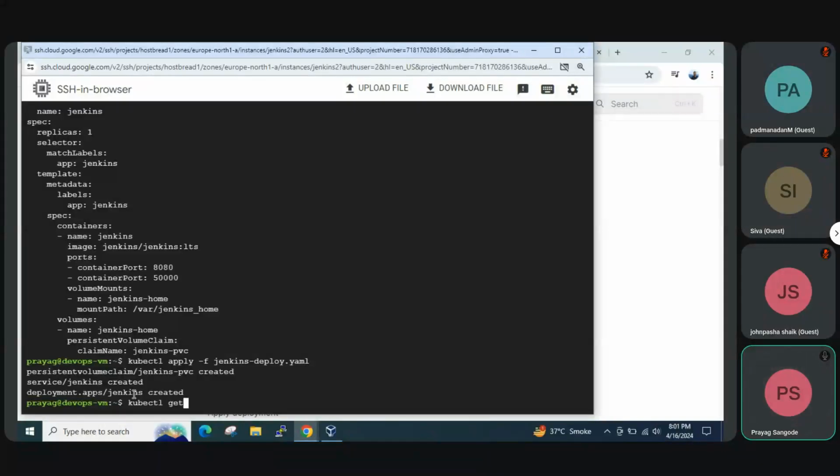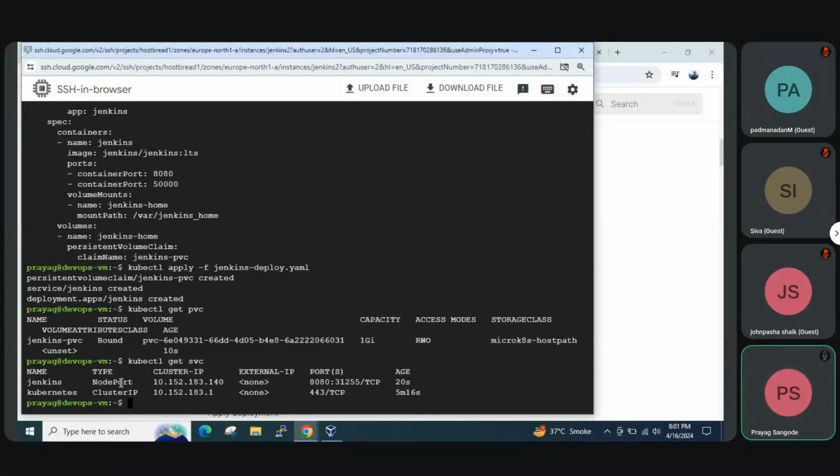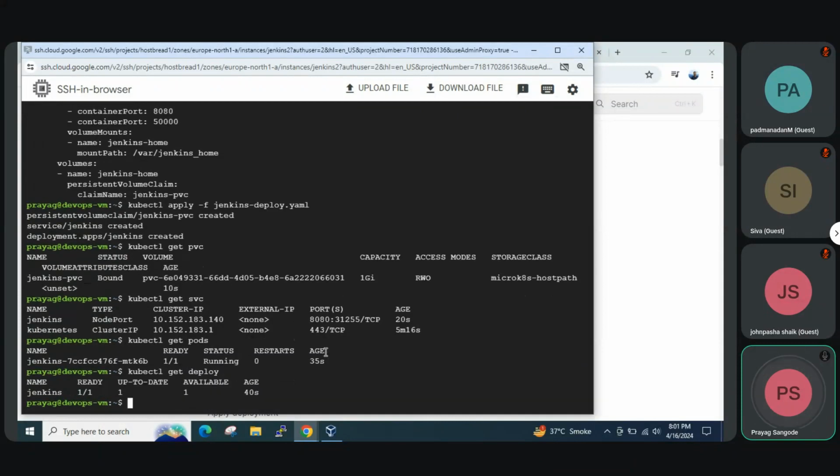Just check kubectl get pvc. The PVC is created and it is bound. And let's check the service. It is a NodePort, available on port number 31,000. And if you check deploy or pods, we can see Jenkins is running. We can also see the deployment using deploy. And if you want to see everything, you can run kubectl get all, and also the pvc.